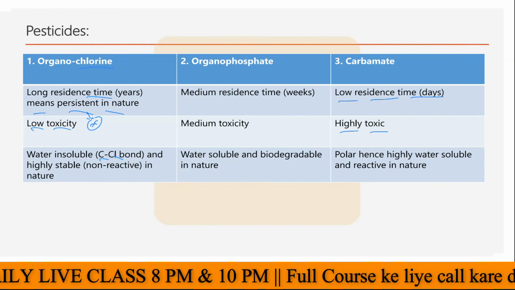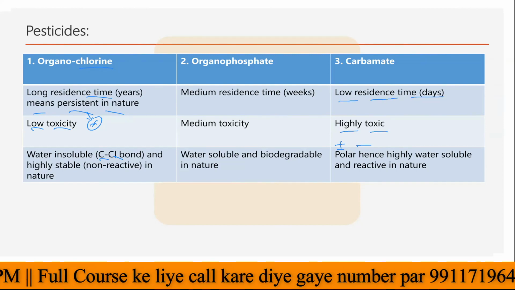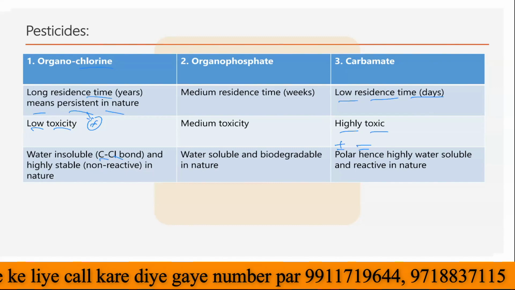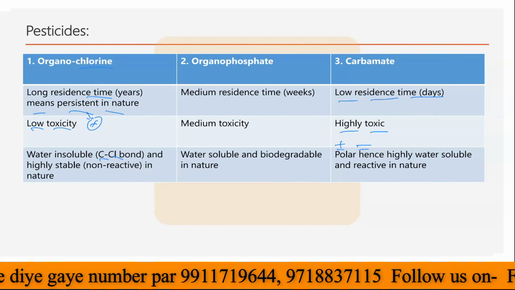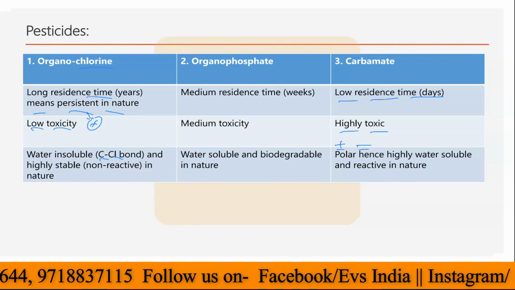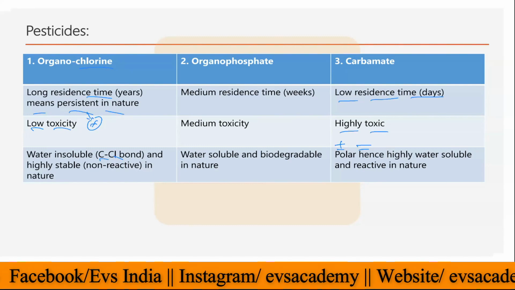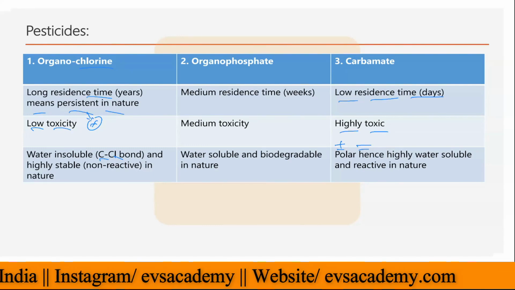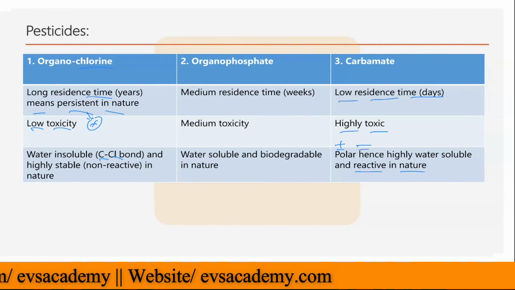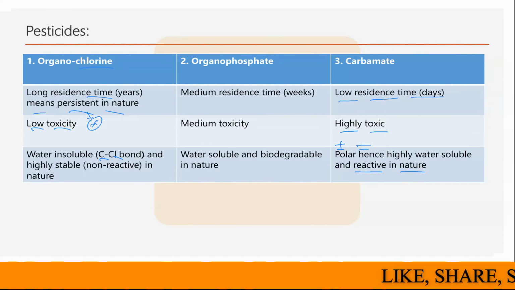Polar means those types of chemicals which have both positive and negative sides. Because it has positive as well as negative sides, the degradation would be very easy, because this positive and negative side makes it polar, and all the polar substances are soluble in water. So the carbamate is also highly water soluble and very reactive in nature as well, because it is ready to react, or you can say it has very high reactiveness in terms of persistence in the atmosphere, in terms of their action.